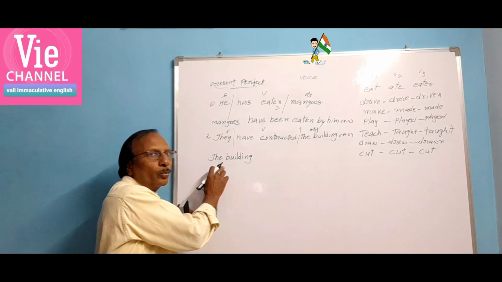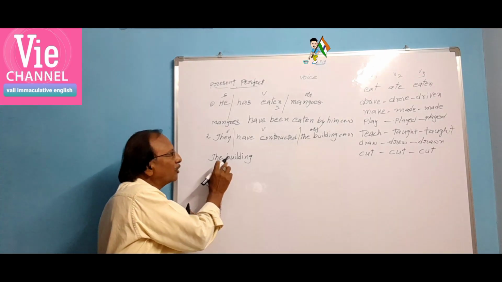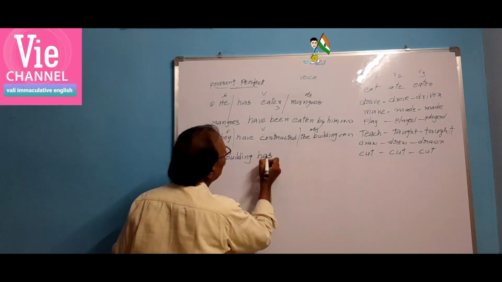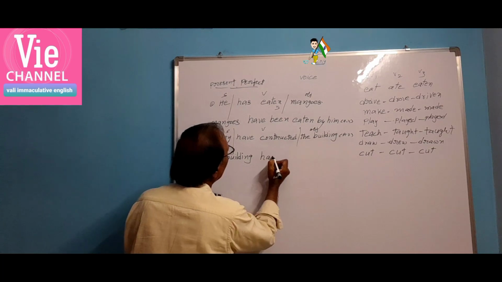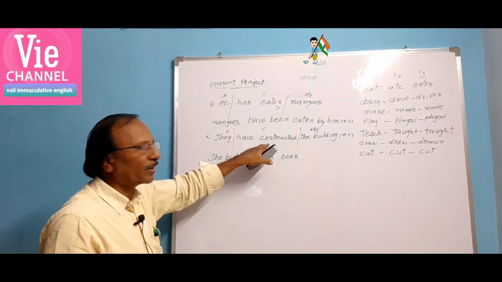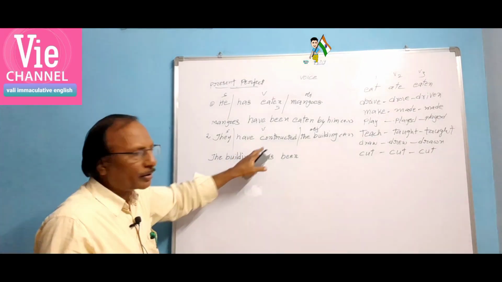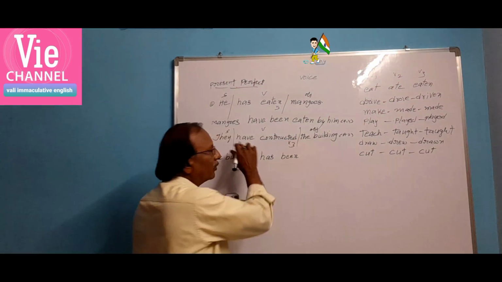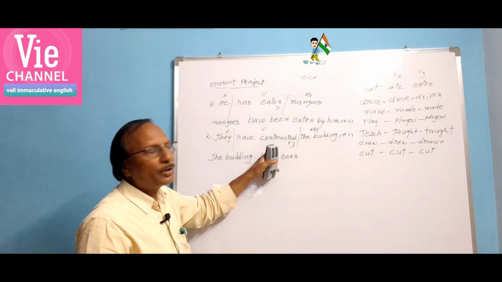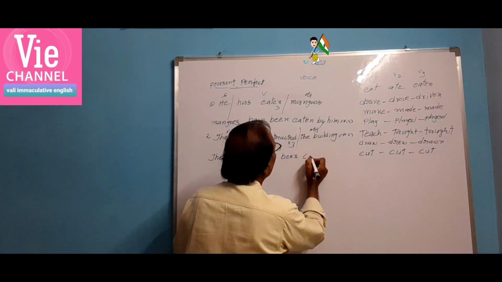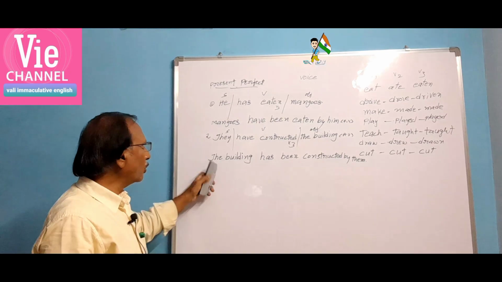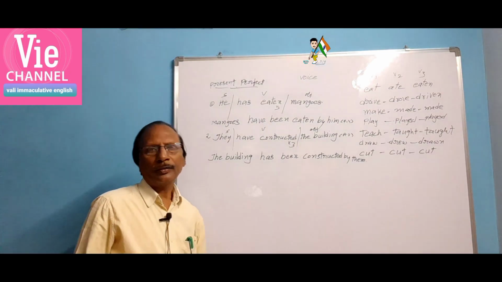If it is plural, have. If it is singular, has. Is it singular or plural? Singular. So the building has. And then what will come? The building has been. Been form. Then V3 of constructed: constructed, the same. When the sentence is in present perfect, as I told, the verb will always be in V3 form only. The same you have to write, constructed. By, they changes into them. So the building has been constructed by them.